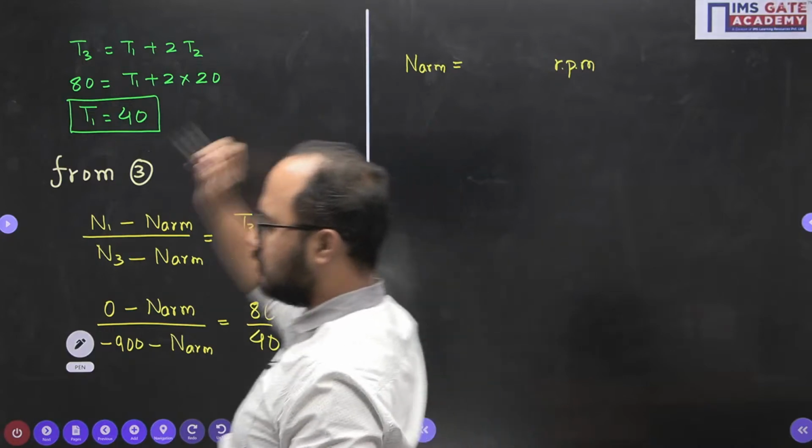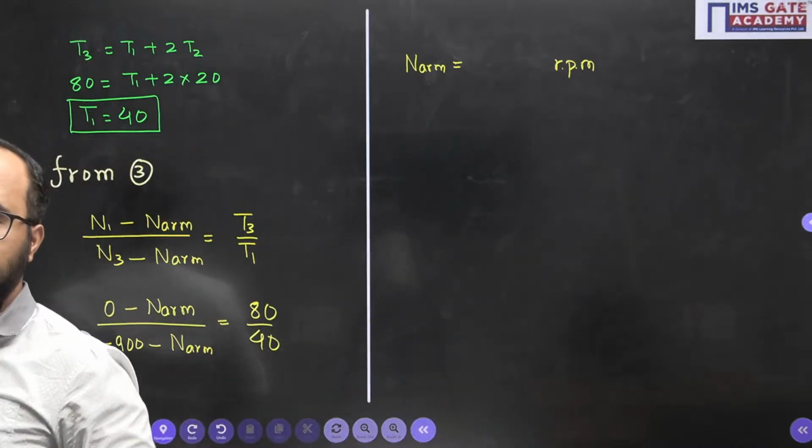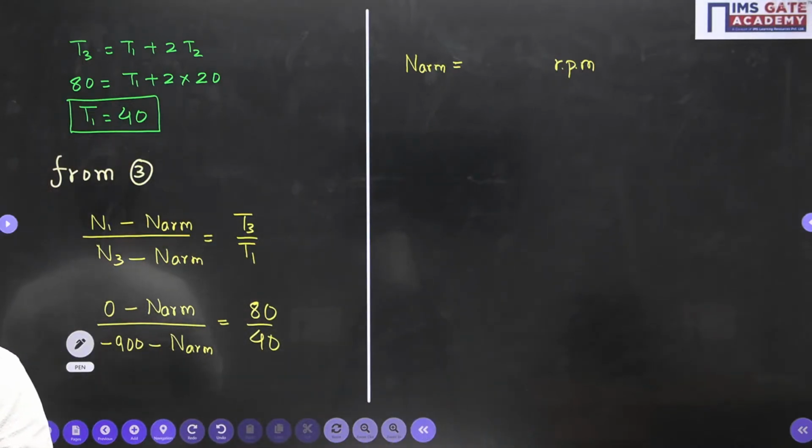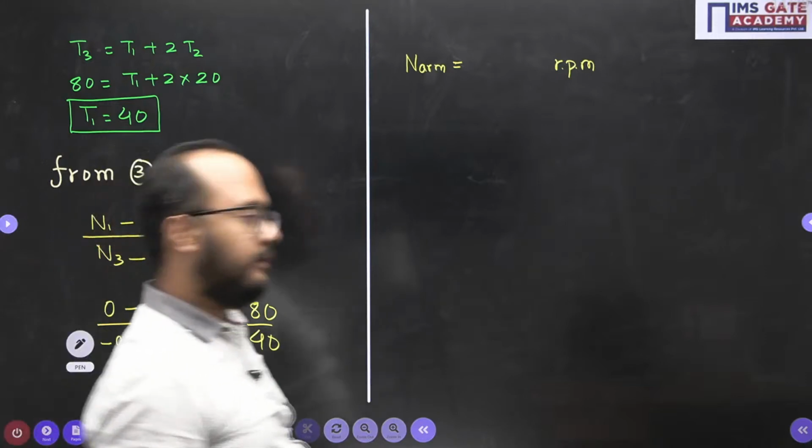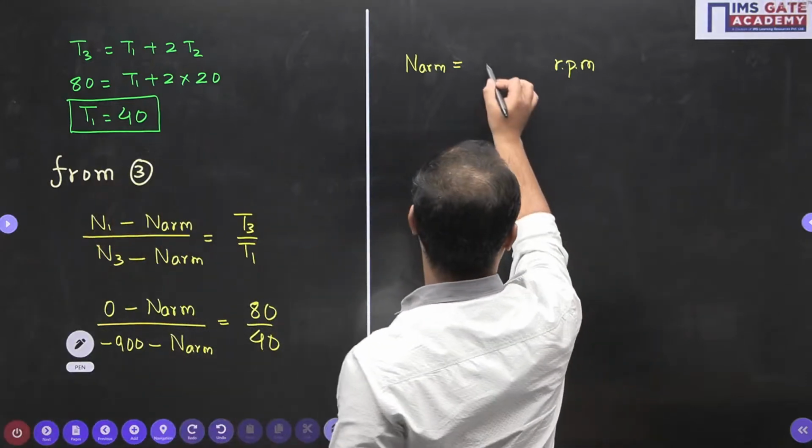What is the answer of RPM here? 40 is the number of teeth, correct? 600, but with sign it will be minus 600.